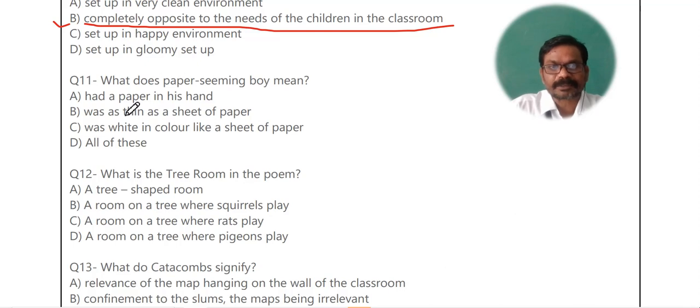Now, what does paper swimming boy mean? What does it symbolize? So paper swimming boy was as thin as a sheet of paper. This is a simile, see, as thin as sheet of paper.